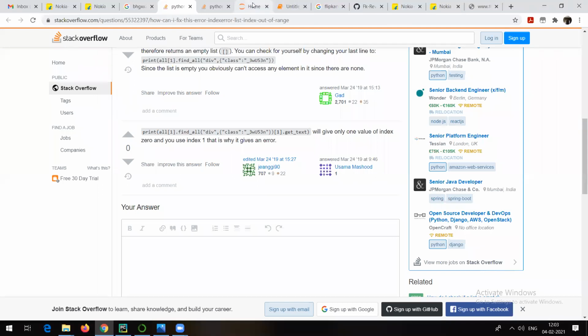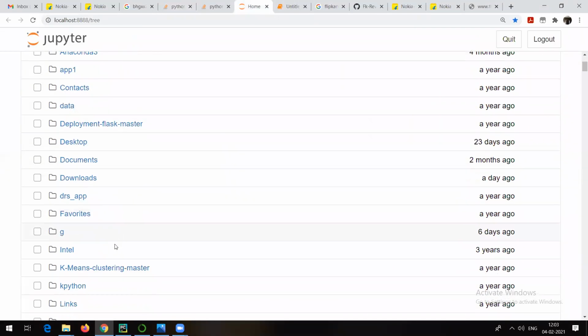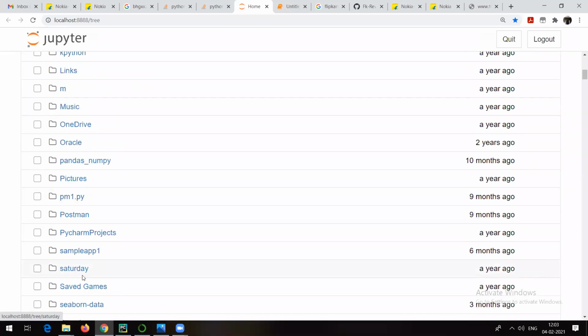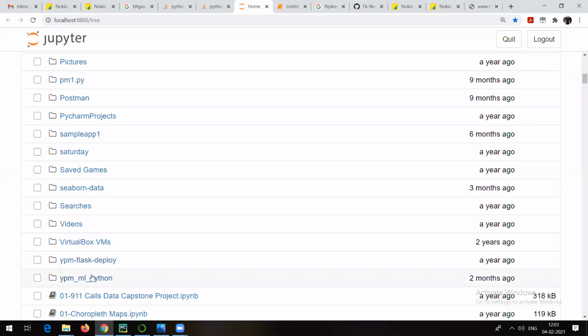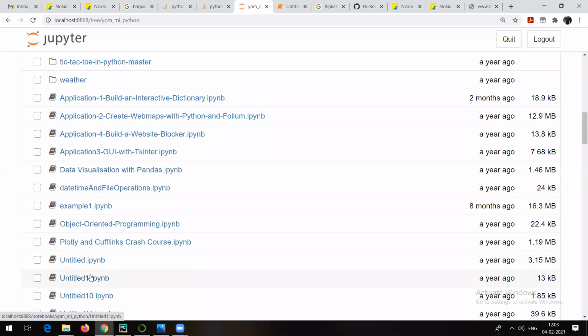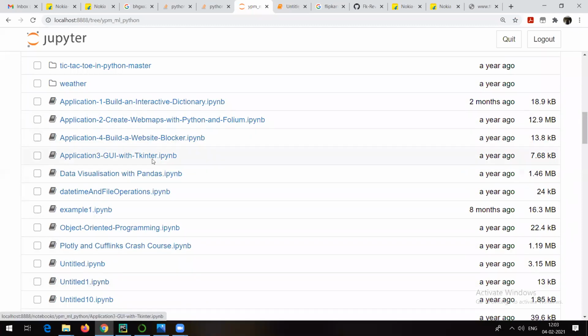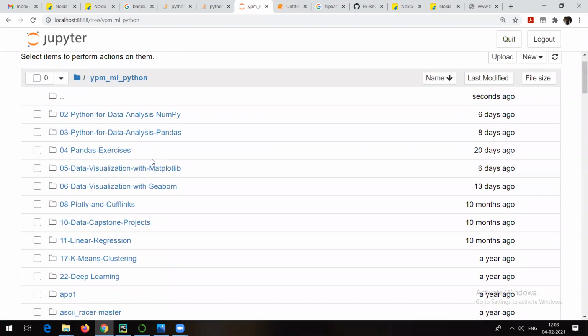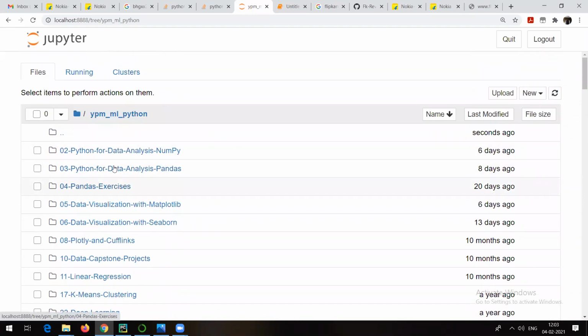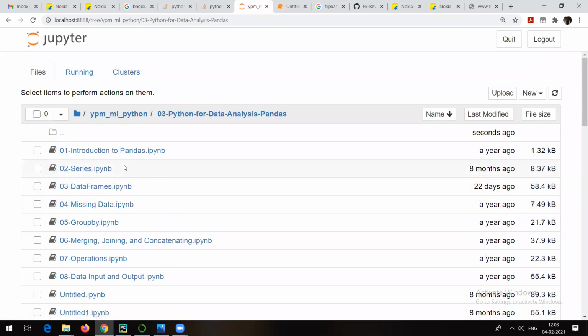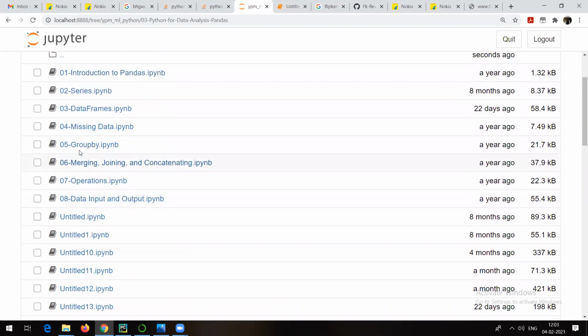Okay, so talking about those packages, let me go to the folder location. As I was talking about pandas, we have already seen numpy. This is what we have seen in the last session: Python for data analysis, pandas. From this one we talked about series, data frame, missing data, group by, merging, joining, and concatenating operations, and data input and output.